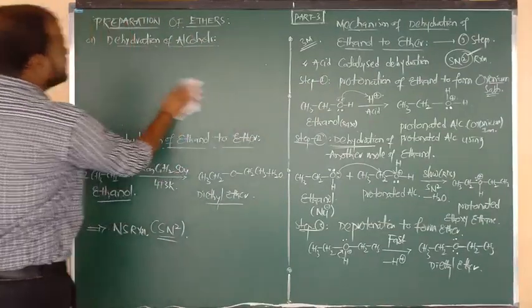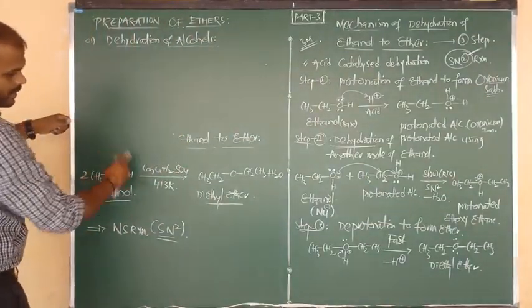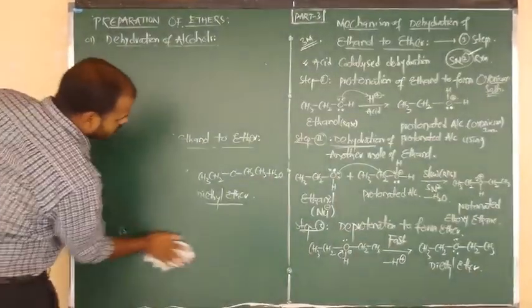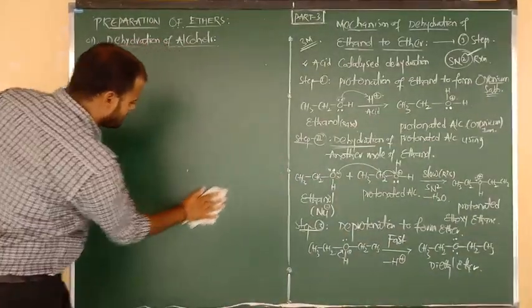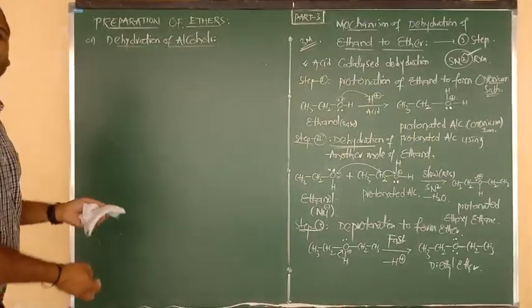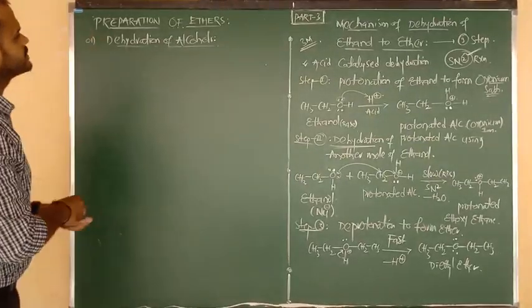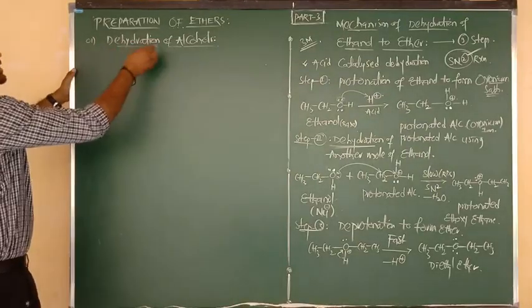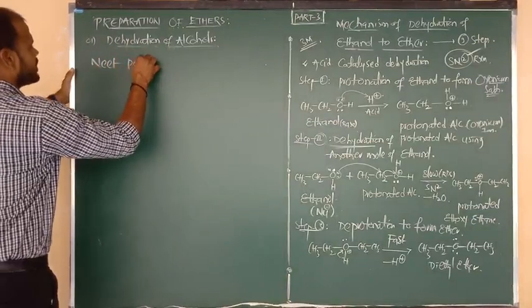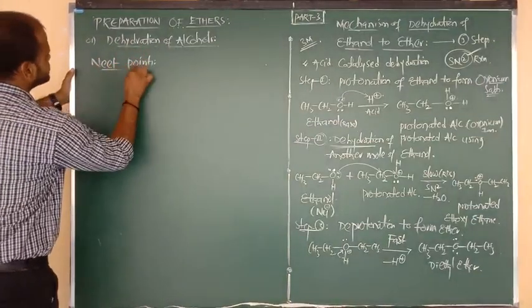So on the basis of dehydration of alcohols topic, this is the theory reaction and this is the theory mechanism. Both are very important. Now on the basis of the dehydration of alcohols concept, I want to discuss with you some more objective need points from this topic only. Here I am going to discuss need points from method 1 of preparation.